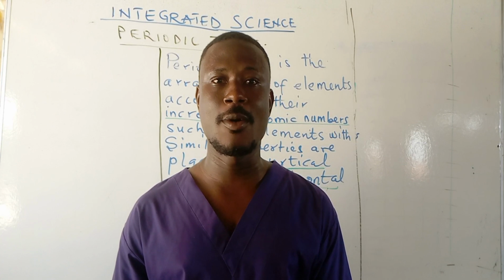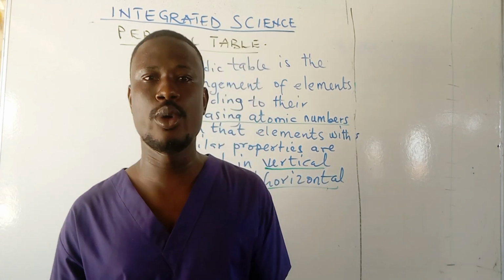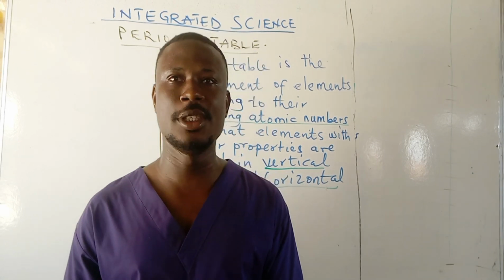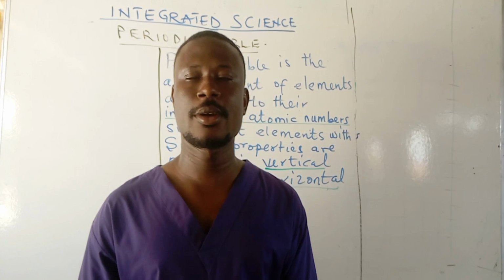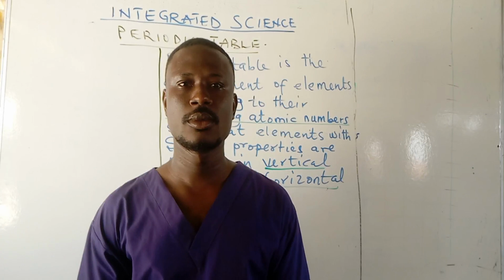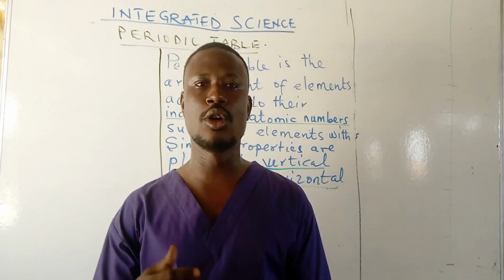I come your way again with integrated science, an aspect of chemistry, a topic called periodic table. Over the years, scientists across the globe have discovered several chemical elements, over hundreds of them.